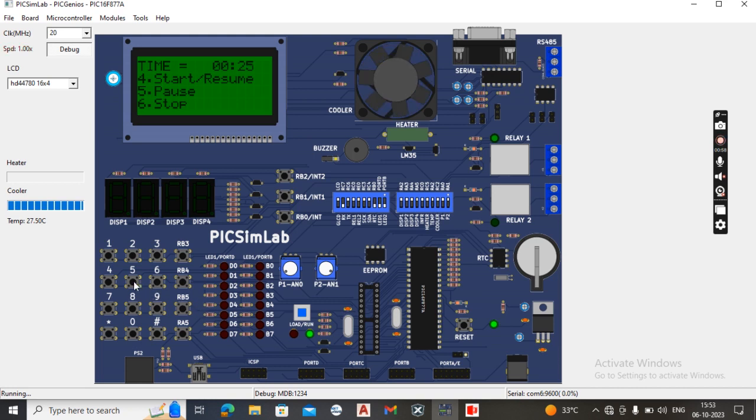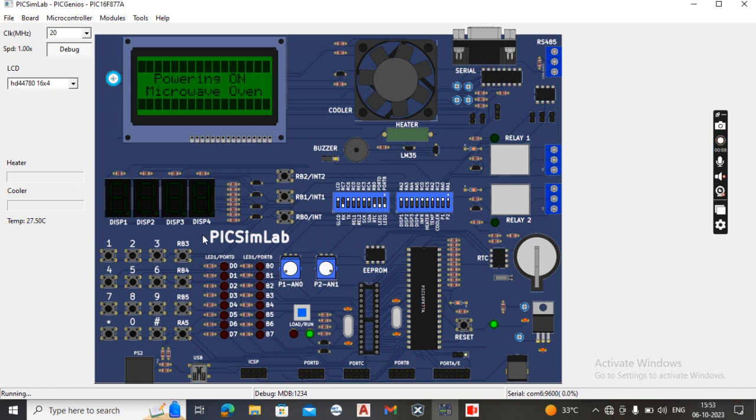As we have seen earlier, by pressing key 5 we can interrupt the working of the microwave oven, and by clicking 4 we can resume the working. And by using the 6 key, I can stop the working of grill mode entirely. So this is the working of grill mode.